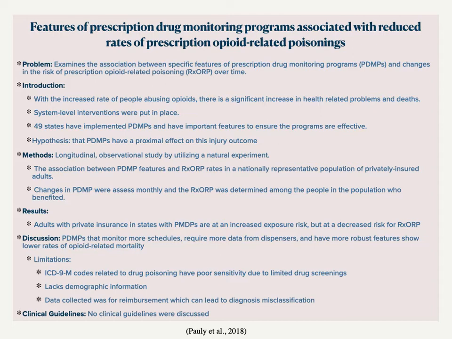Any changes in prescription drug monitoring programs were assessed monthly, and opioid-related poisoning rates were determined from the people who benefited from the prescription drug monitoring programs. Demographic data was collected along with their provider, all facility, and pharmaceutical claims for privately insured adults. The results from this study show that adults with private insurance in states with prescription drug monitoring programs are at an increased exposure risk, but at a decreased risk for opioid-related poisoning due to the increased monitoring of opioids.